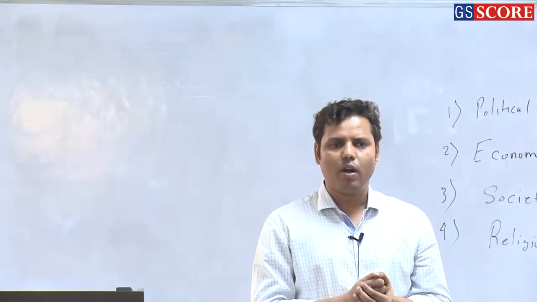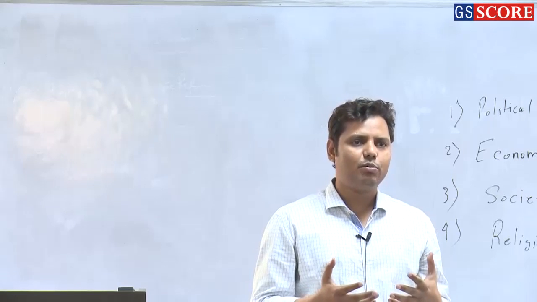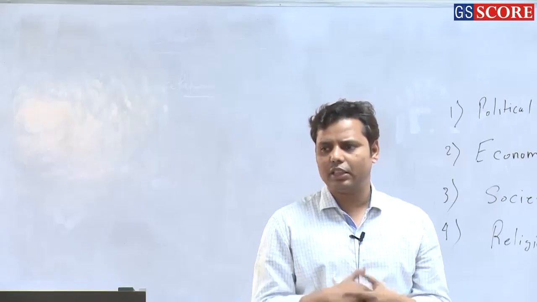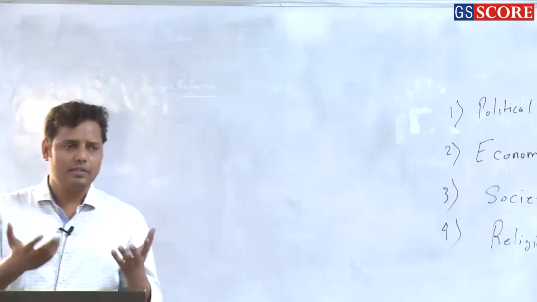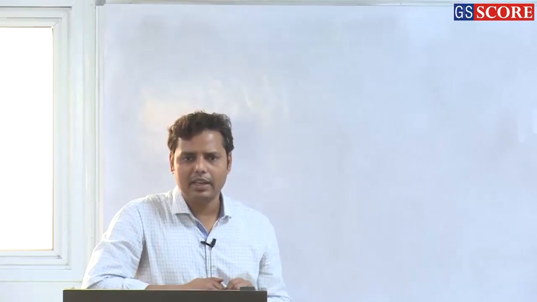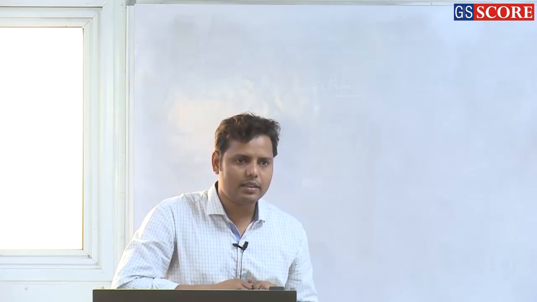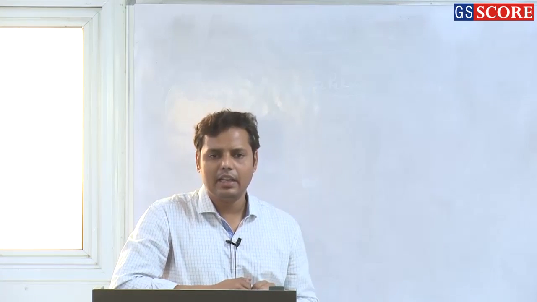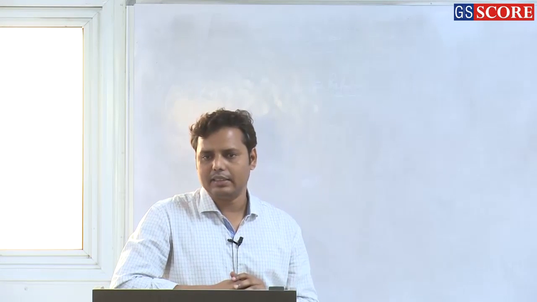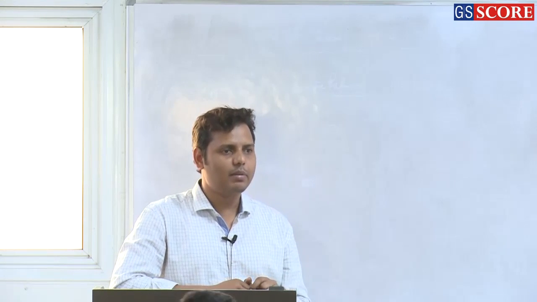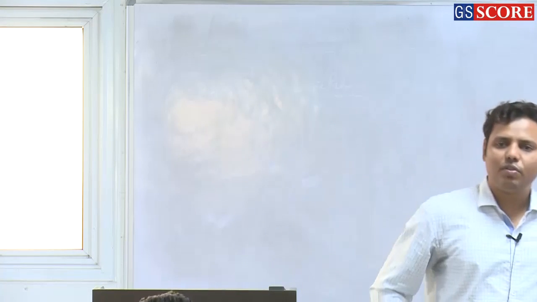So very simply I can quote one example. Suppose the emergence of Buddhism, right? Most people say that Brahmanism was very dominant, and practices such as sacrifices were taking place, and that is why society started feeling suffocated, and that is why Buddhism emerged, right? But this is not supposed to be the right explanation, because once the Marxist historians started writing the history of ancient India, they analyzed this particular incident in a different way. And what they said is that it is not only because of the suffocation of Brahmanism, right? There was some other reason also which was more important. And what was the other reason?